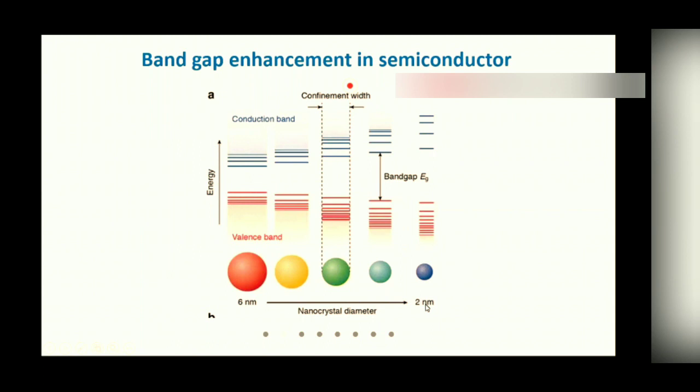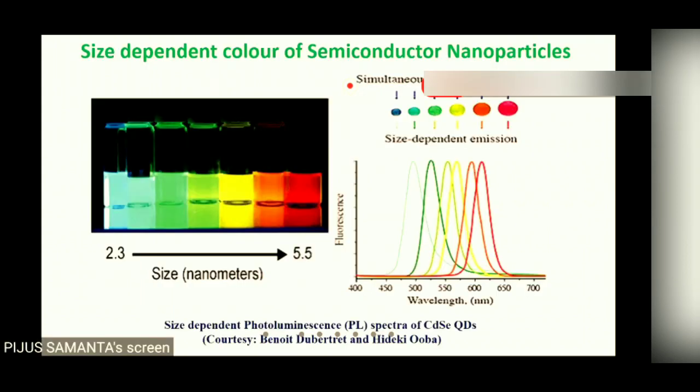For example, if we consider bulk zinc oxide, it has a band gap of 3.37 electron volt. If its size goes below 10 nanometer, then the band gap becomes 4.2. So the enhancement from 3.4 to 4.2 is almost 0.8 electron volt, which is quite large.